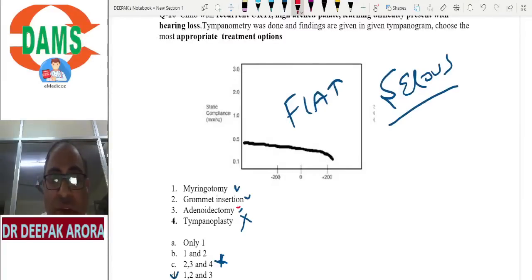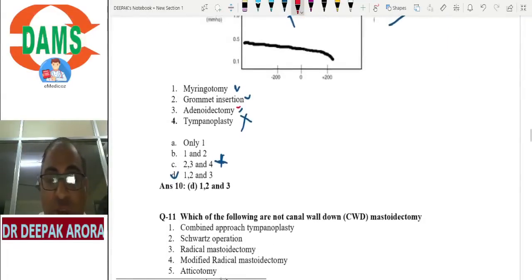I feel this is clear. So management of serous otitis media, management of safe ear and unsafe ear should be on your tips. Safe ear: tympanoplasty with ossicular chain reconstruction. Management of unsafe ear is your mastoidectomy. All the complications should be on your tips.